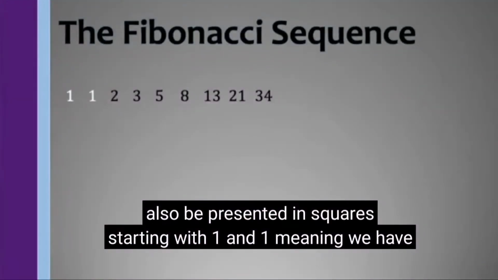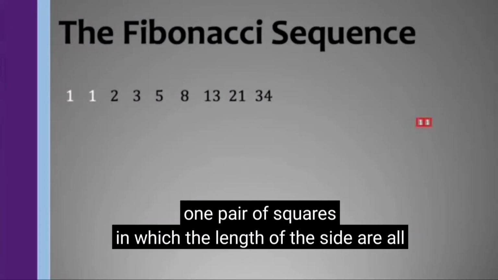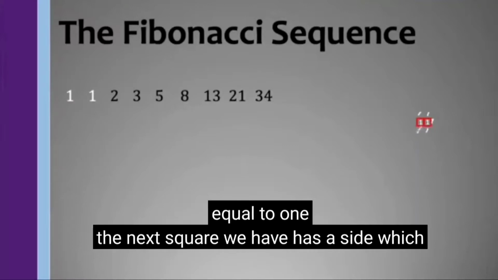The Fibonacci sequence can also be presented in squares, starting with 1 and 1, meaning we have a pair of squares in which the side lengths are both equal to 1. The next square has a side length of 2.